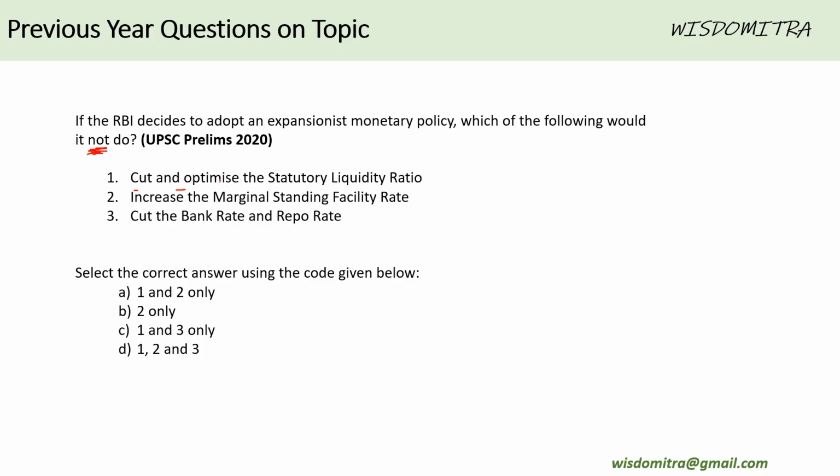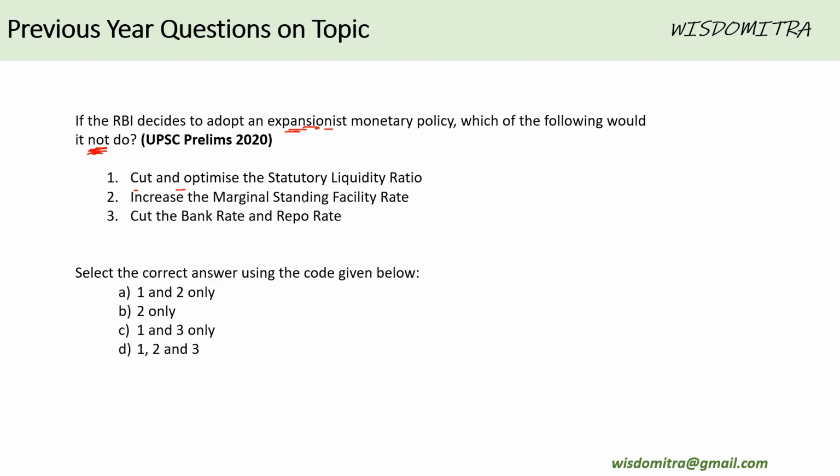So if it wants to increase the money in the hands of people, that's what expansionist monetary policy means. It has to expand the economy, it has to put in more money in the hands of people. If it wants to do that, for sure it will cut the statutory liquidity ratio. That is, it will reduce the ratio that it wants to be kept within the bank, and it will allow more money. So yeah, it would do this, so it's not the point that we need to pick up.